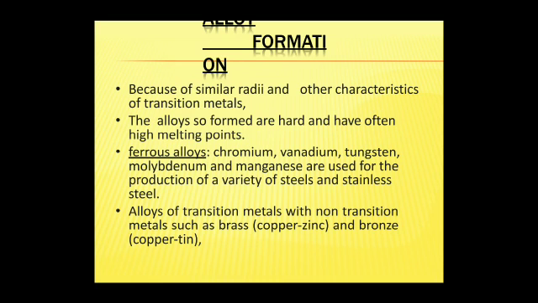Next is the alloy formation. An alloy is a mixture of metals. When we have one pure metal and some other metal along with it, that is called an alloy. Because of the similar radii and other characteristics of transition metals, the alloys so formed are hard and often have high melting points. Ferrous alloys with chromium, vanadium, tungsten, molybdenum and manganese are used for the production of a variety of steels and stainless steel. Alloys of transition metals with non-transition metals include brass and bronze.